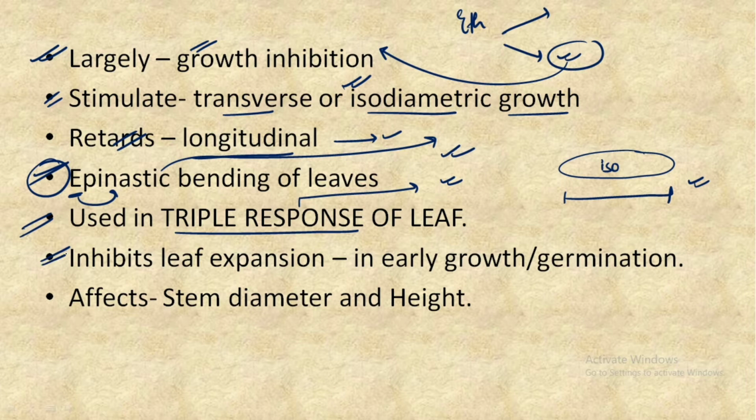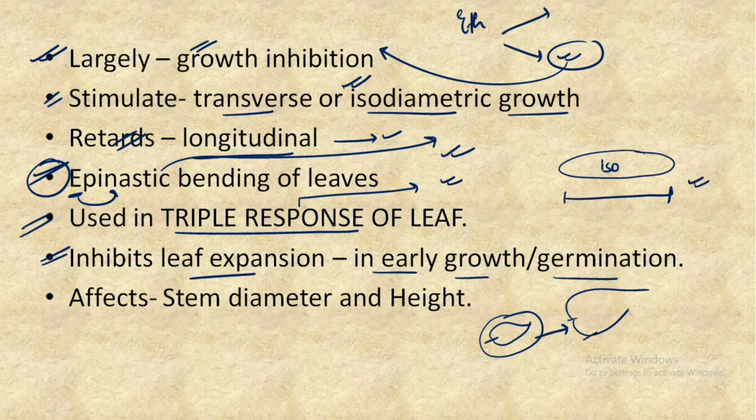It inhibits leaf expansion in the early growth or germination phase, which means that consider this is a leaf. In the early growth phase or early germination phase, this plant hormone would not allow this leaf to expand its area. The last point is that it affects both stem diameter and height. Why? Because we have just studied that it stimulates transverse and isodiametric growth, and it retards longitudinal growth. Hence, it affects the stem diameter and its height.